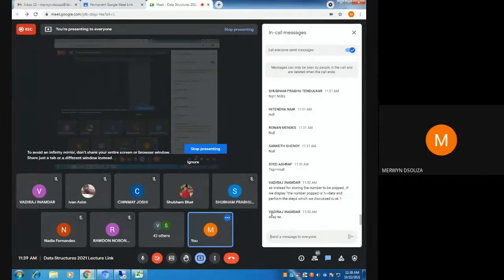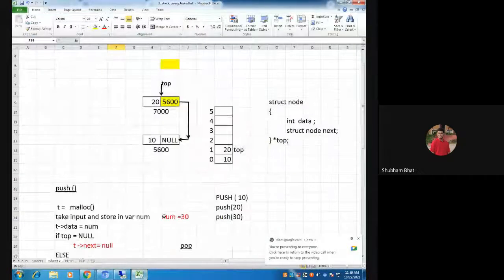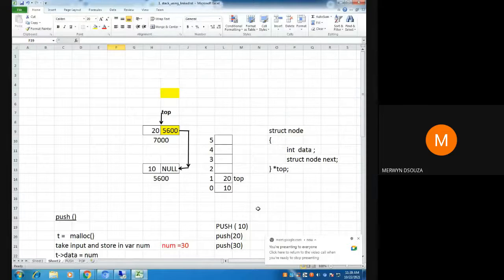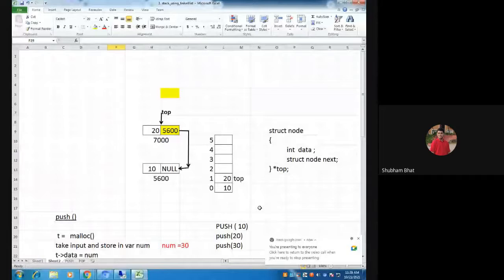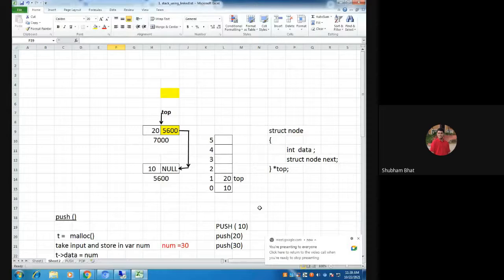Just to be clear, in the array which you have shown, what is the last element in the stack? You tell me. As per me, it is 20. Okay, correct. Yes, 20 is the last here.